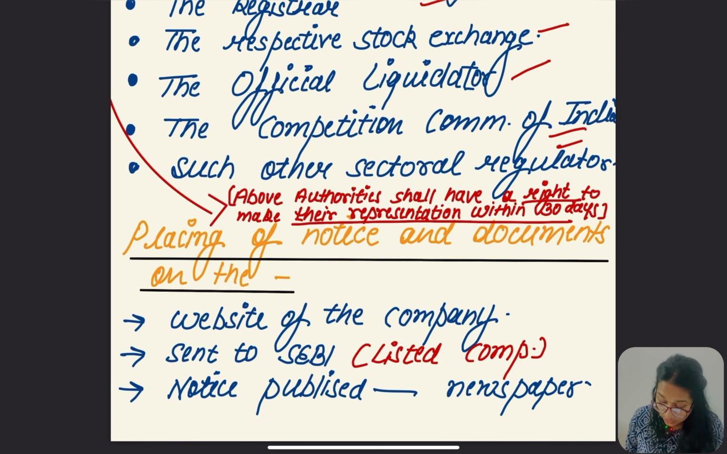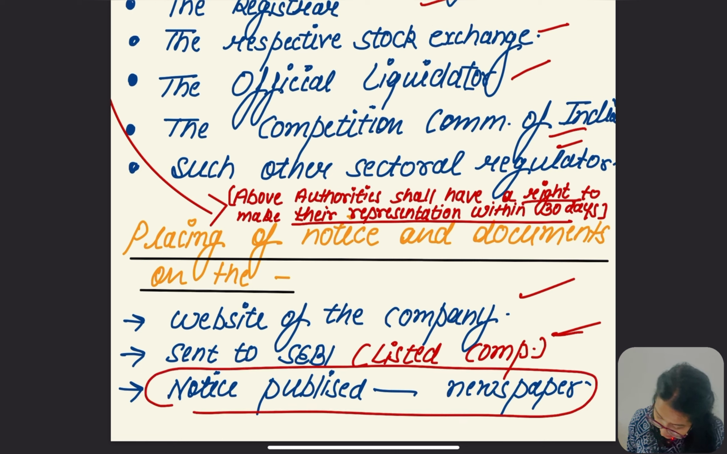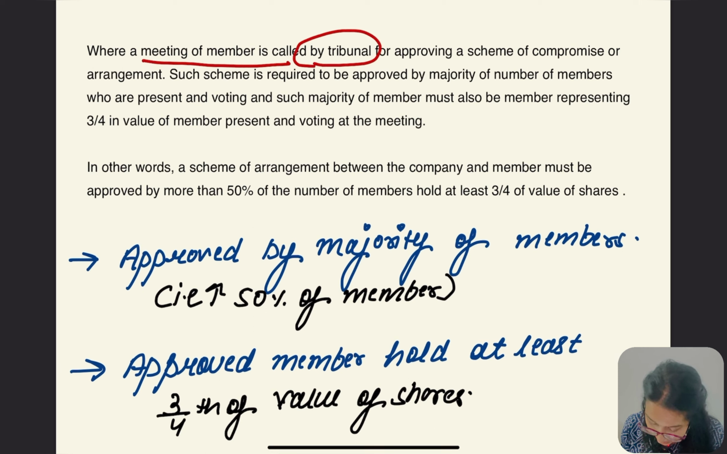First of all, on the website of the company, right? Yes, and to SEBI, if the company is listed. If the company is listed, then it is to be published with SEBI. Third, the notice should be published in the newspaper. So first of all, on the website of the company. Second, if the company is listed, in that case SEBI. Third, in the newspaper.